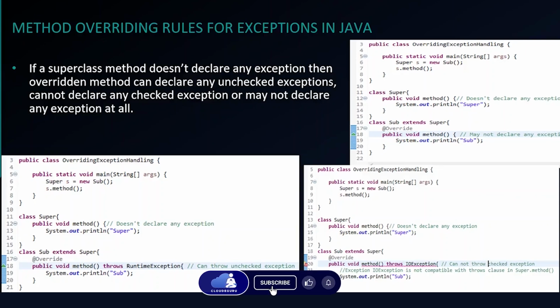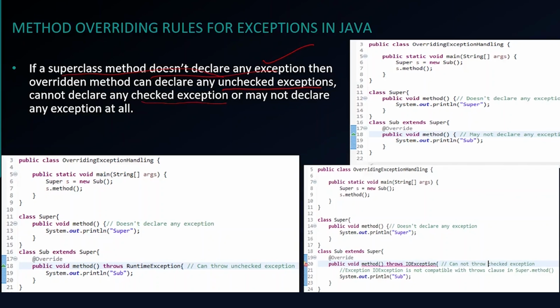So, when it comes to exception handling and method overriding, there are certain rules which need to be followed, and this is the area where a lot of interview questions come. So let's go through all the rules. First of all, the first rule says if a superclass method doesn't declare any exception, then the overridden method can declare only unchecked exceptions but cannot declare checked exceptions, or it may choose to not declare any exception.